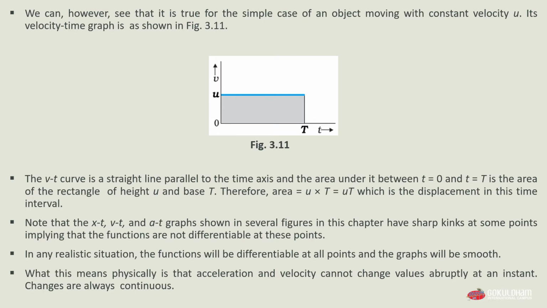The v-t curve is a straight line that is parallel to the time axis, and the area under it between t equals 0 and t equals t seconds is the area of a rectangle of height u and base t. Therefore, the area is equal to u into t, or ut, which is the displacement in this time interval.